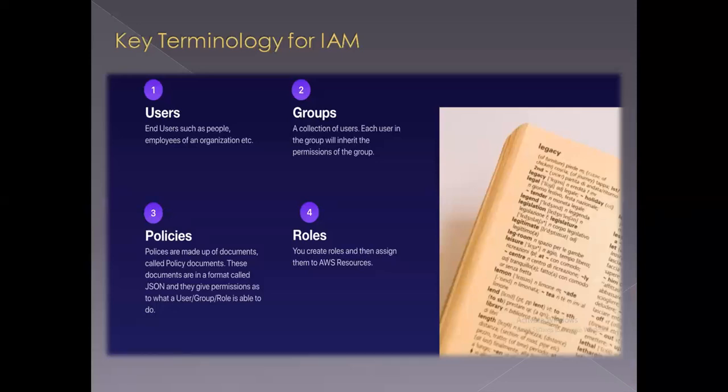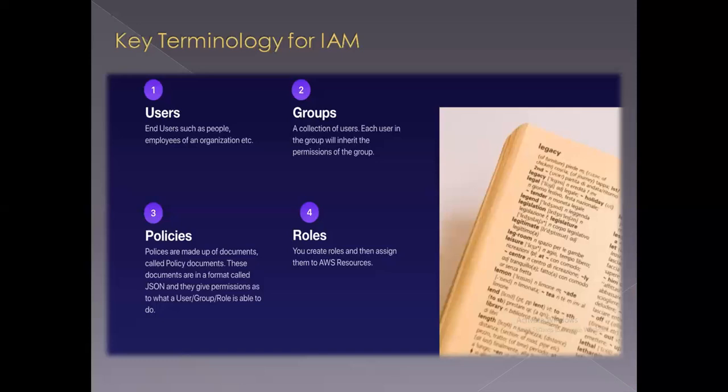So for example, let's say you have a department, HR department, right? So all the people in that HR group need to have access to one particular part in an S3 bucket, right? You'll give this group a permission just to that particular part of the S3 bucket, or whatever you want to give access, right?